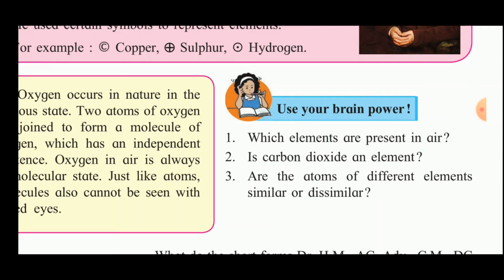Now, the next question is, which elements are found in air? Now we know that the elements which are found in air are nitrogen, oxygen, argon, neon, helium, and krypton. Now, is carbon dioxide an element? No, carbon dioxide is a compound. The compound which is made up of two elements, carbon and oxygen.